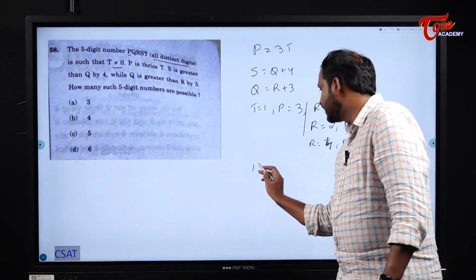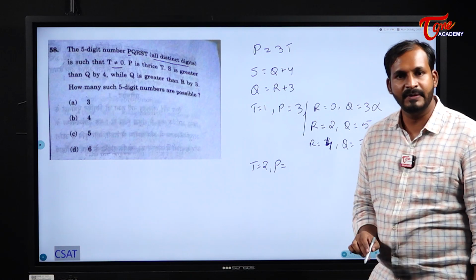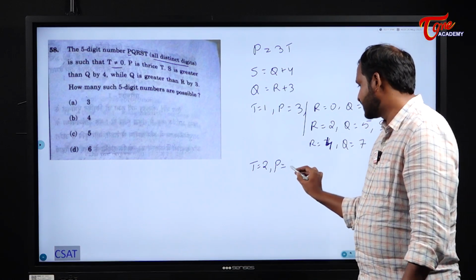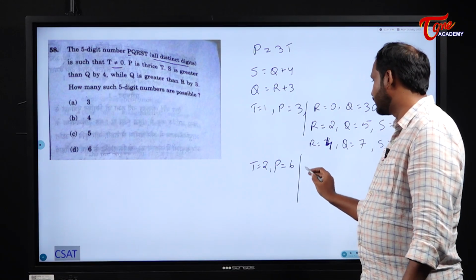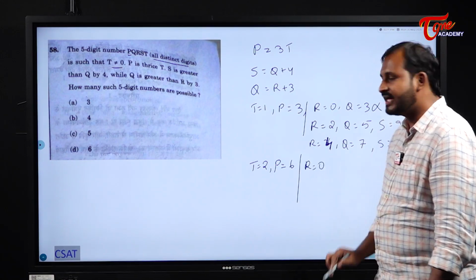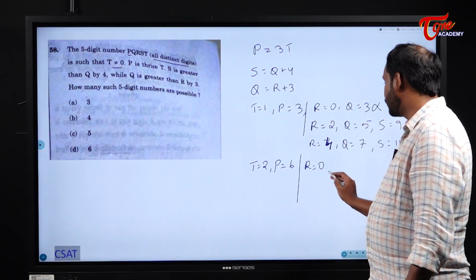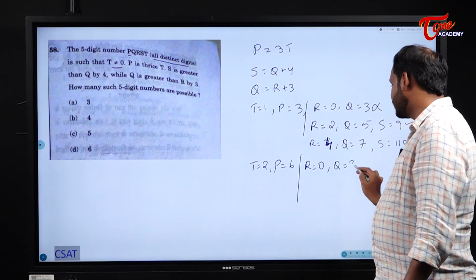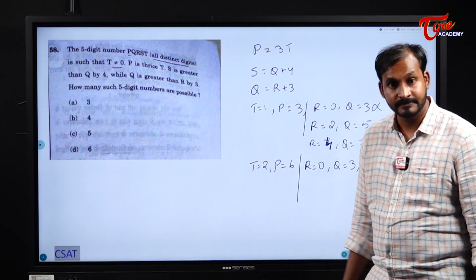Next, I will take t as 2. If I take t as 2, what about p? P value becomes 6. Is there possibility? Yes. Now I will take r as 0. If I take r as 0 here, is there possibility? Yes, I can take r as 0. Then what about q? Q becomes 3. Then what about s? S becomes 7. Yes, there is a possibility.